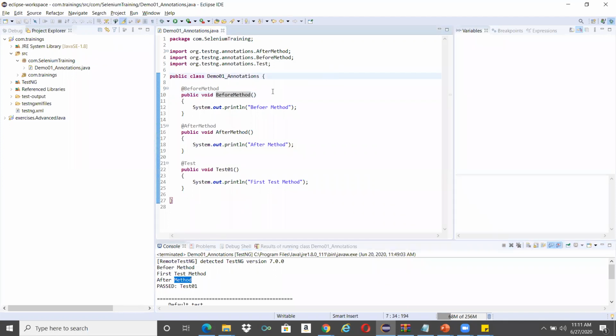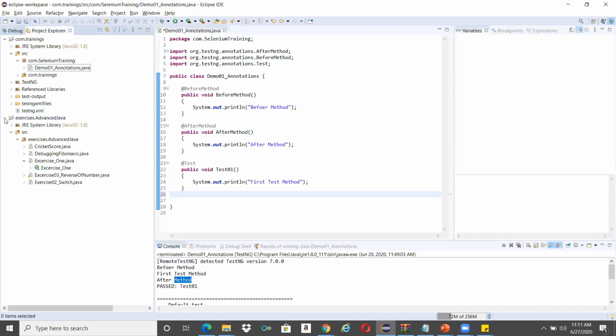So this is how you can practice the TestNG annotations. Here, let me show you, I did not initiate any driver. For the benefit of time, I will try to copy paste.